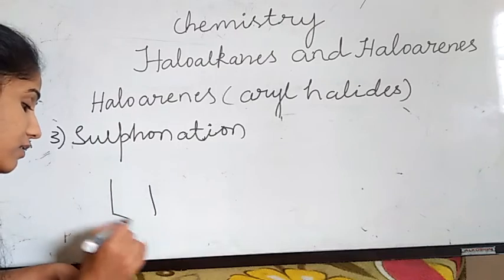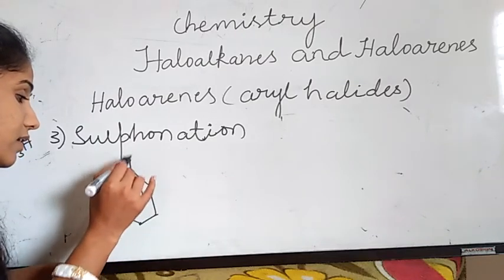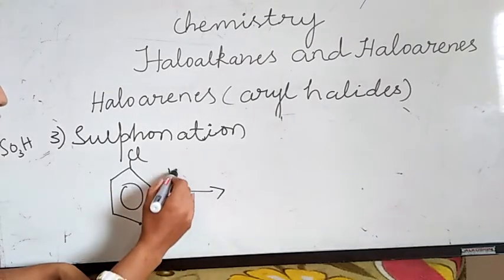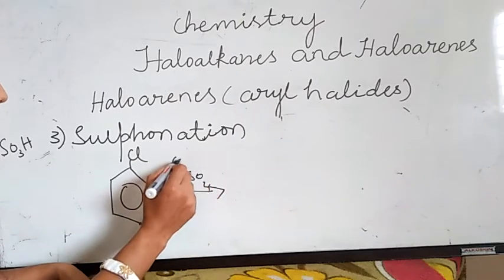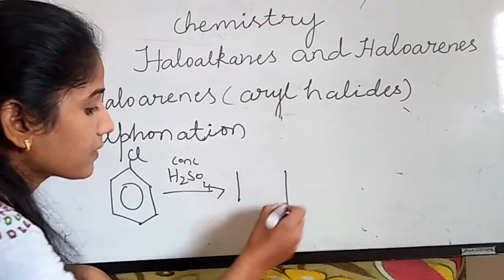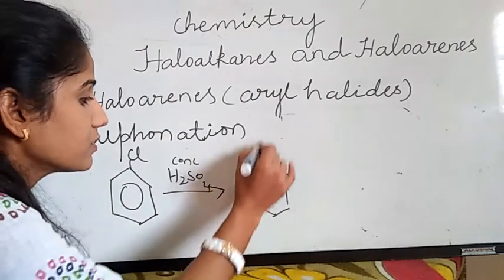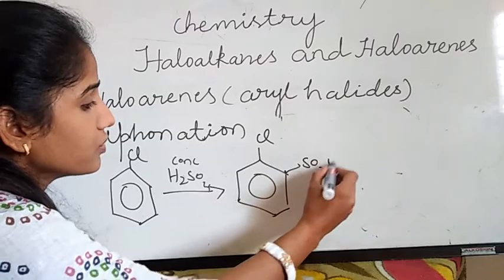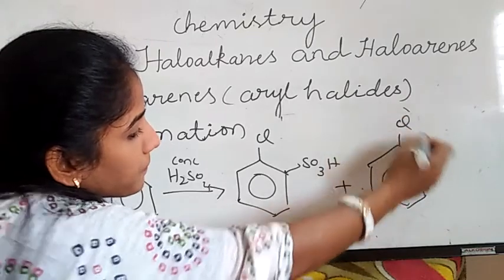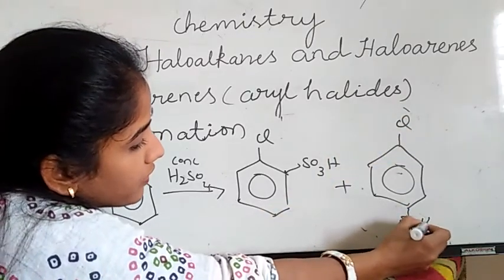Haloarene, I am taking chlorobenzene here, Cl. Haloarene treated with concentrated sulfuric acid, H2SO4, you will get sulfonated products. You will get sulfonated products means the SO3H group is added at the para and ortho positions. So Cl, this is SO3H, and Cl, this is the para position SO3H.